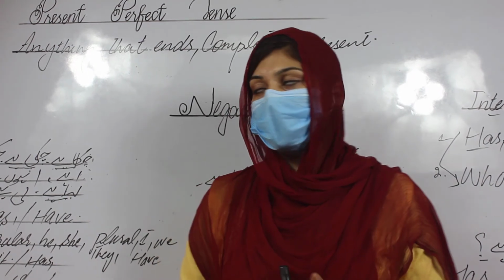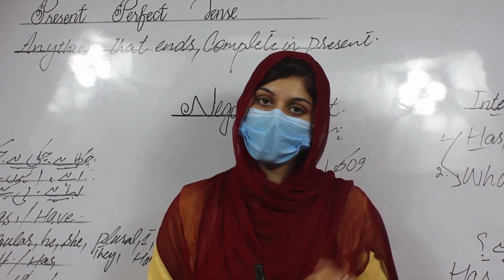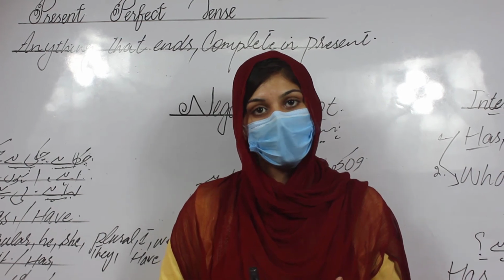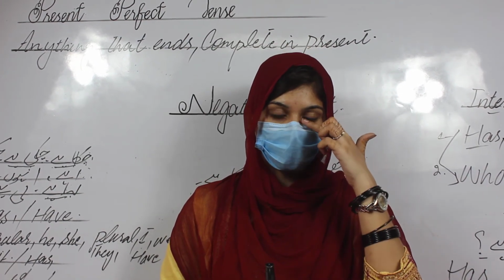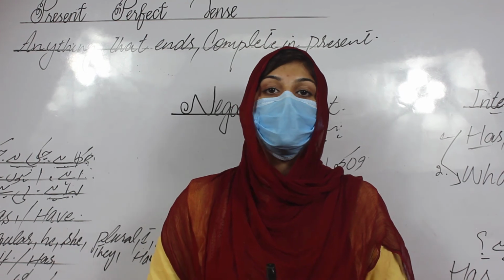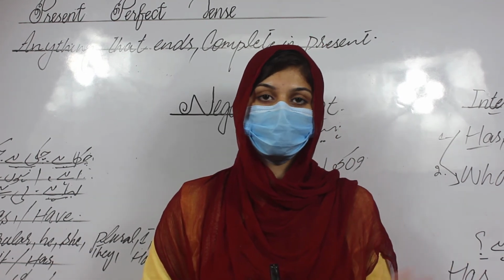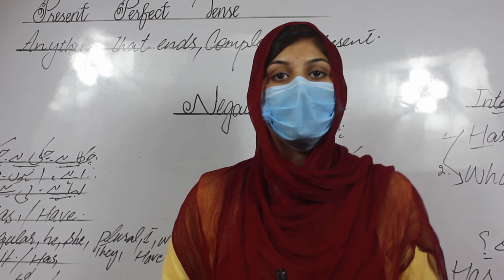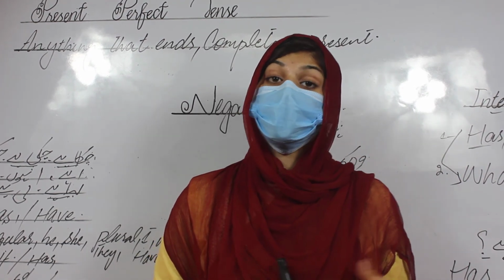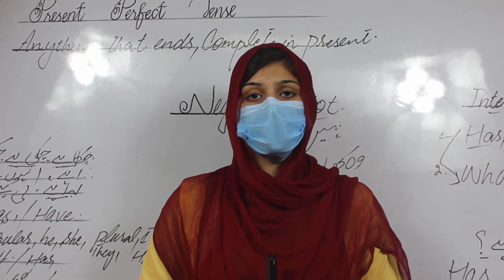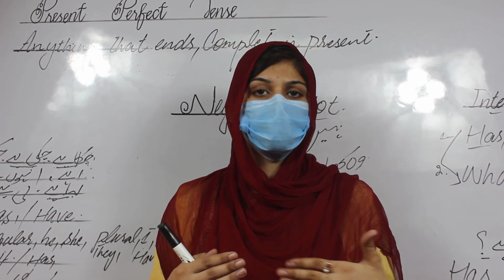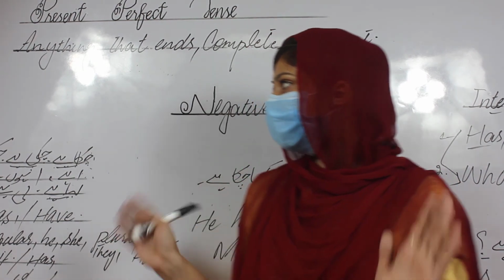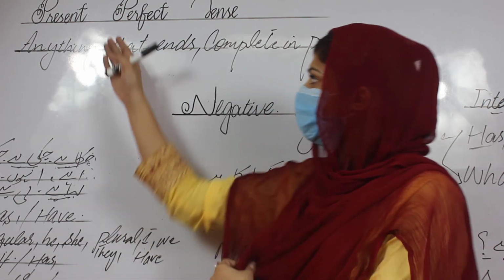Then we have to put here the helping verb, the has or have, and for the singular one we will use the has, and for the plural one we will use the have, and the third form, which we call the past participle, is necessary to put after the has or have. For the negative we have to use the not to complete our statement and make our statement negative. And for the interrogative we put all those WH family words and the question mark, and the helping verb at the beginning of a statement. This one is a complete criteria and pattern to make a present perfect tense.